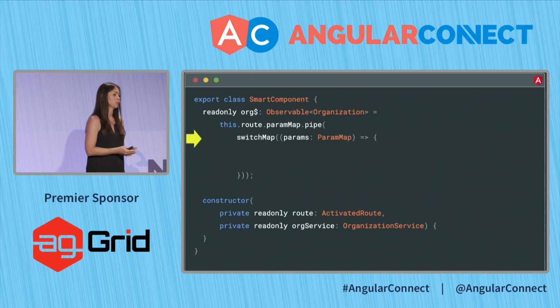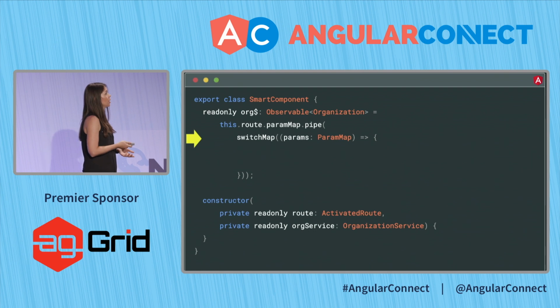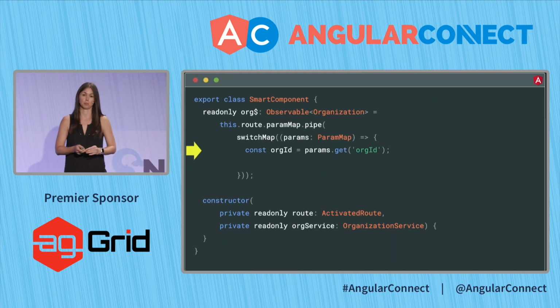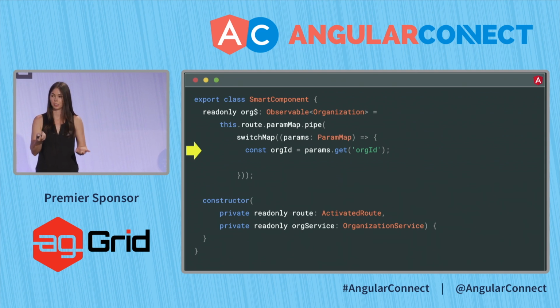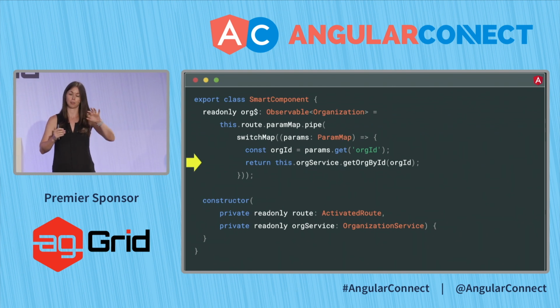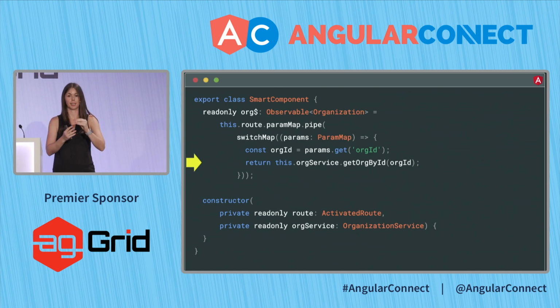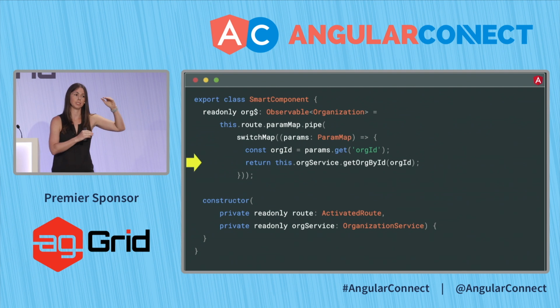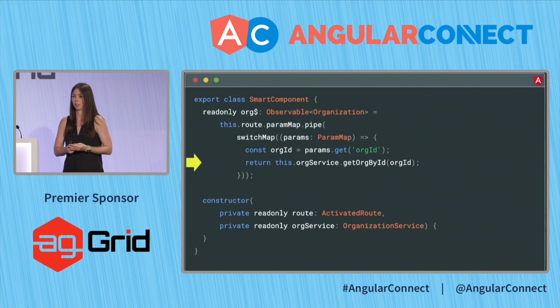On the activated route, there is a list of all the parameters. It's paramMap. It is also an observable. So we can pipe and get the orgId off of this map. I now have the current org ID, that long string that I used. What I do with this is I send it off to my server, and I get the value back. So here I'm setting up this whole entire chain of getting data from the router, taking that information, sending it to my server, getting the data back, and now I have all of the information about my ID, my logo, and the name of my organization.